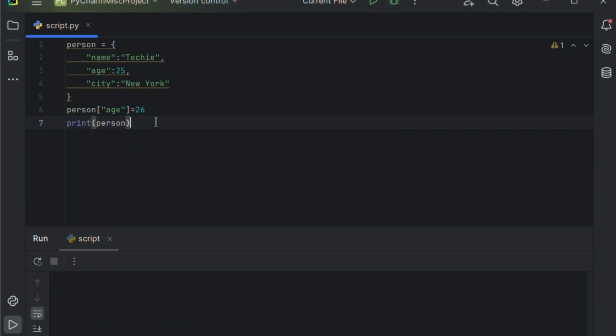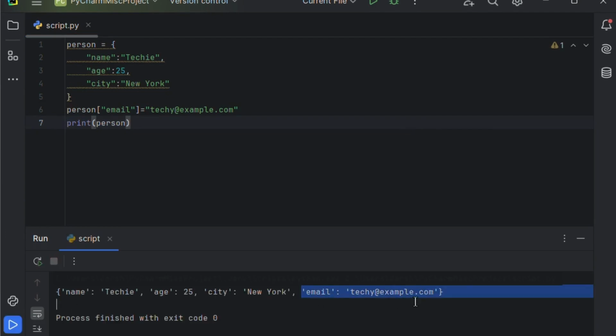You can also add a new key-value pair easily. For example, to add an email, write person["email"] equals and give the value. Print it, and you'll see the email has been added to the dictionary.